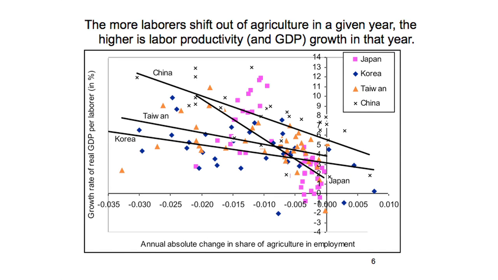So in very broad terms, if China doesn't move anyone out of agriculture, it grows at 5 to 6% per year. That's the average labor productivity growth. That's how China is catching up with the West. And every time that it moves 1% of the labor force out of agriculture, on top of that, it gains another 3 or 4%. So the next question is, how long can that continue?